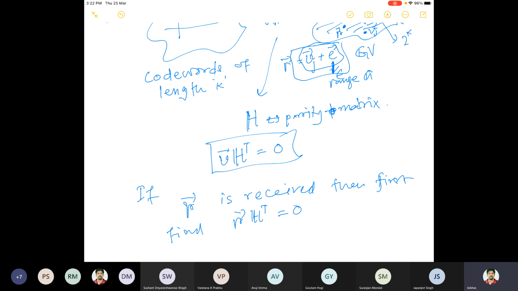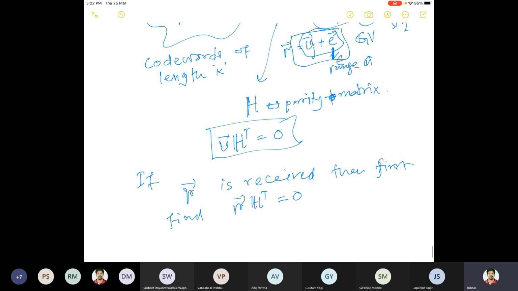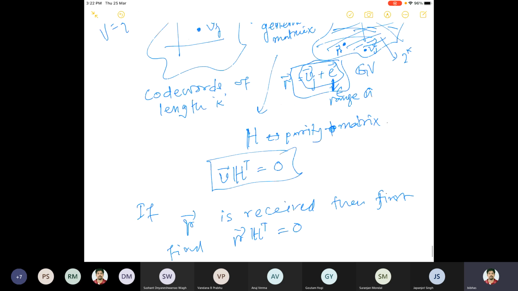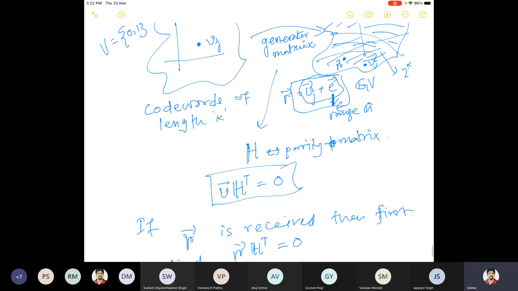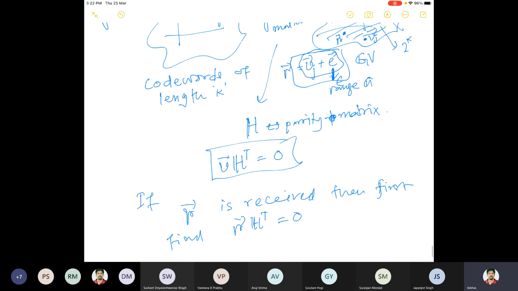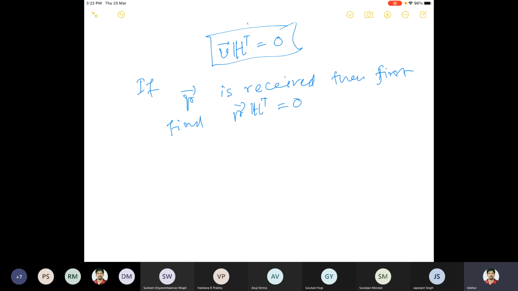And then we said, how do we rectify the error? Suppose the error is detected. That means the error is from the set here, the 2 to the power n minus 2 to the power k vectors, the complement of the range. So the error is first of all detected. And then what we do is, we have all these 2 to the power n strings of length n, and we first divide this set. This is the background procedure in order to fix the error.